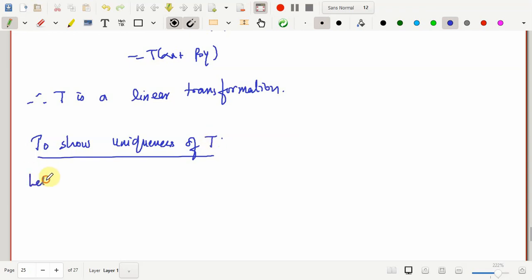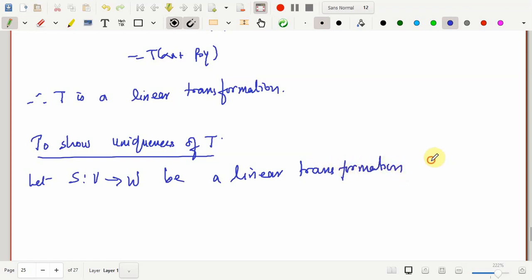So let's say S is a mapping from V to W such that S of xi, let this be a linear transformation, it has to be a linear transformation, such that this also takes xi to yi.